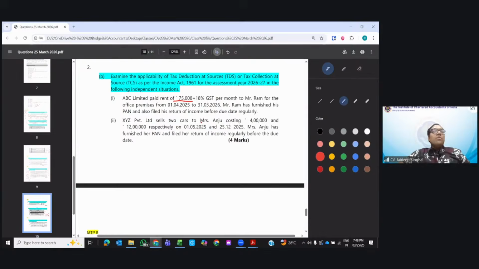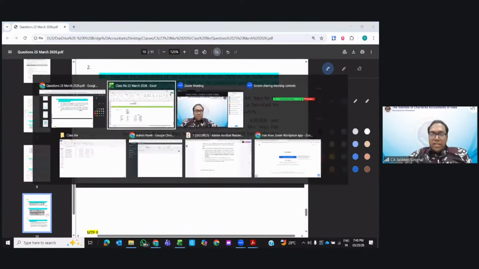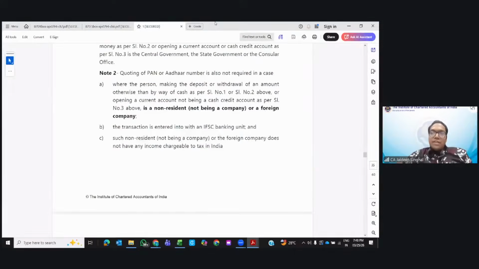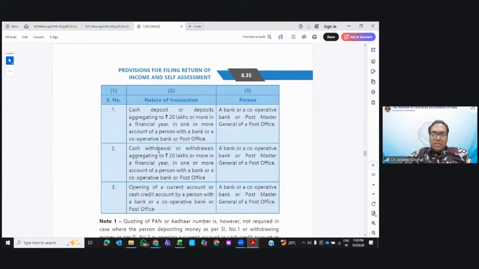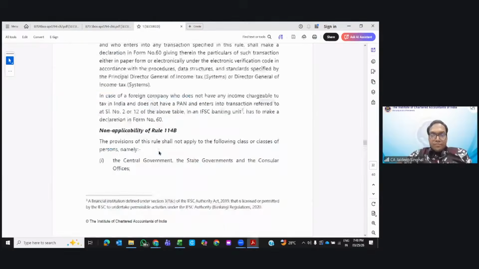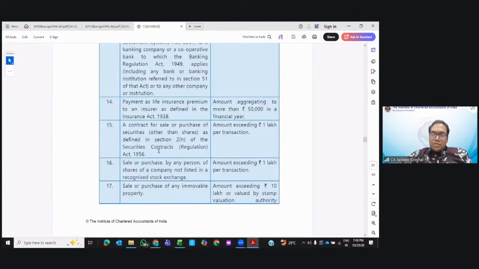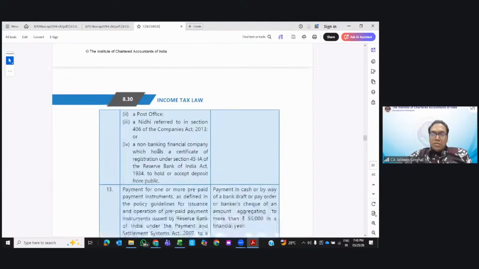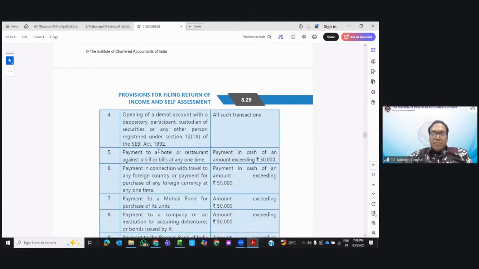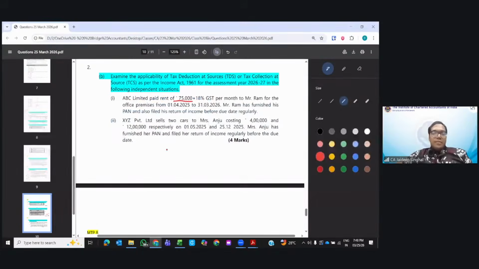Yeah, in case of hotel, if you pay more than 50,000, then yeah. Okay, Navneet, for this hotel thing, let me just quickly cross check if it is written here. What is the point number for hotel? Yeah, if payment in cash exceeds 50,000, then only it is required for hotel, right? If it is other than cash, then not required.